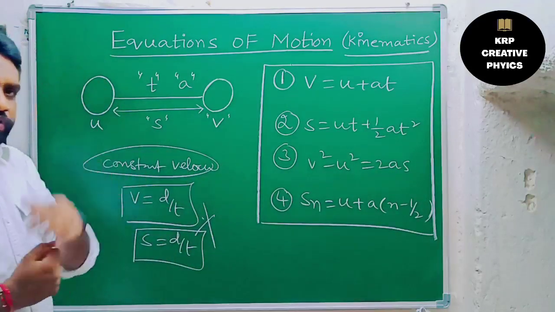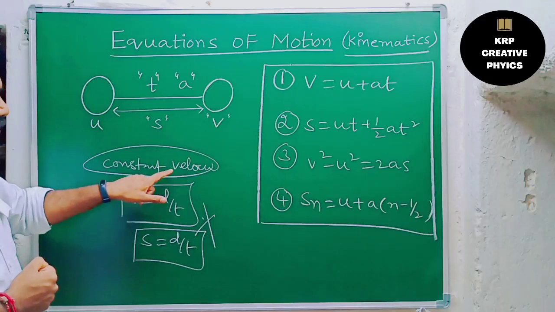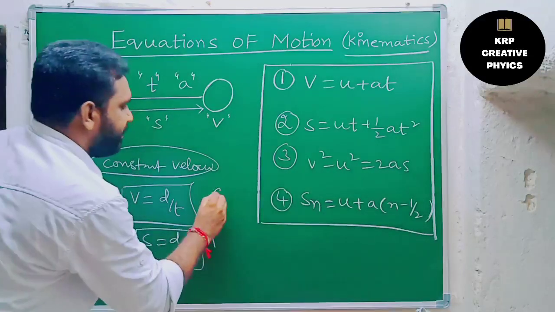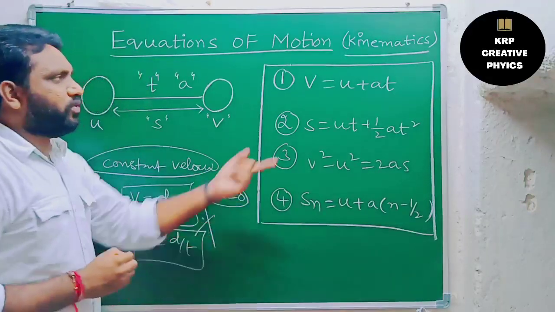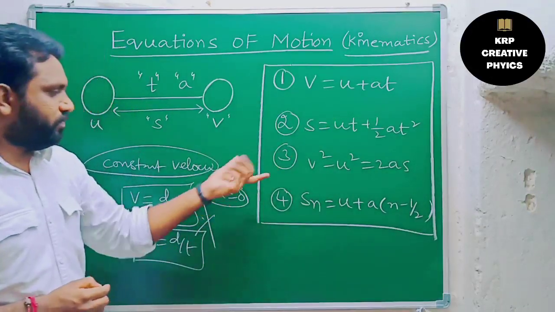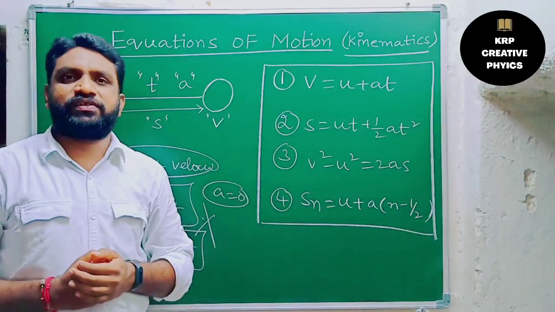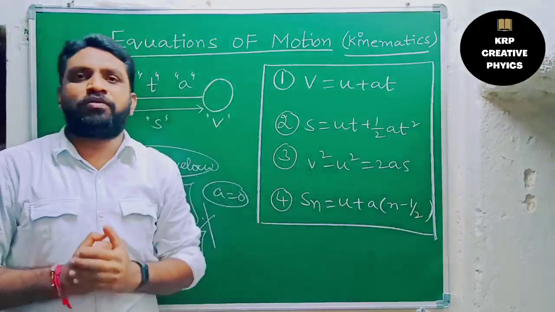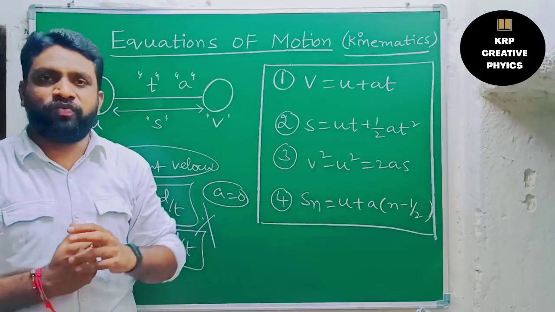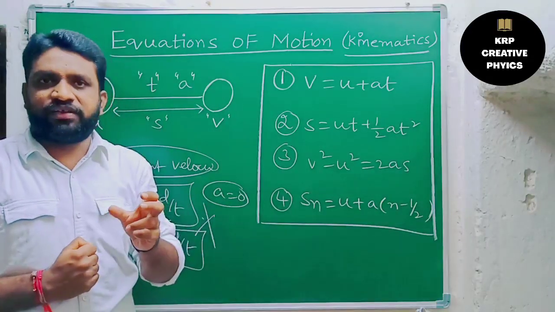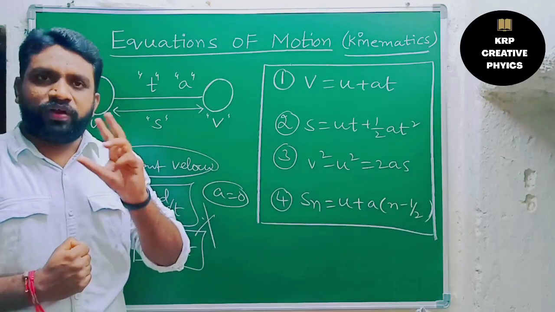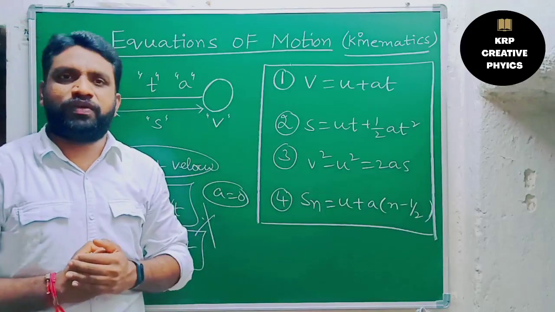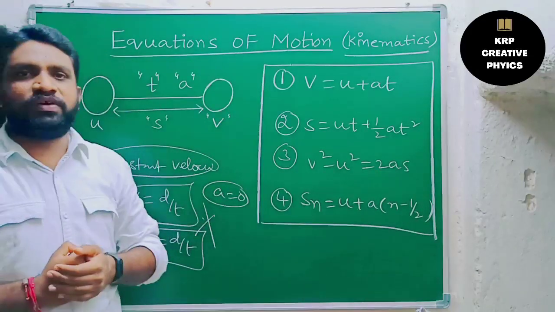Why? Just observe here. During constant velocity, is there any acceleration? Acceleration is 0. So if we substitute 0 in these equations, we don't get these particular equations. That's why the equations of motion are only applicable to objects moving with uniform acceleration or uniform retardation. I explained uniform acceleration and uniform retardation in my previous video, so just refer to that one. So this is the purpose of the equations of motion.